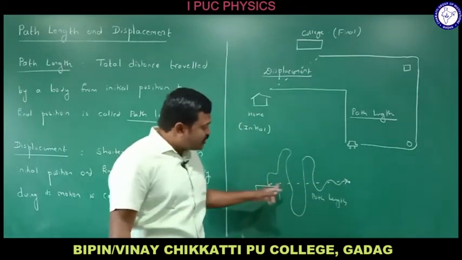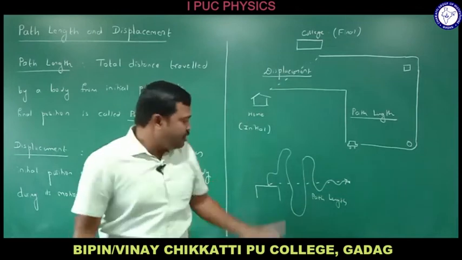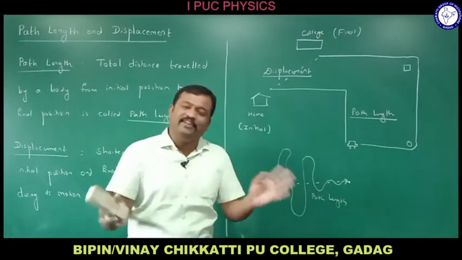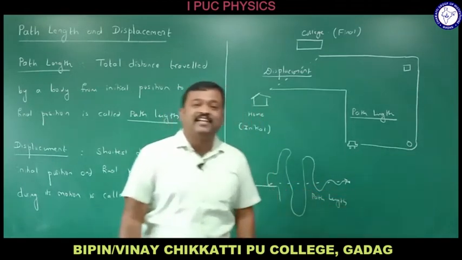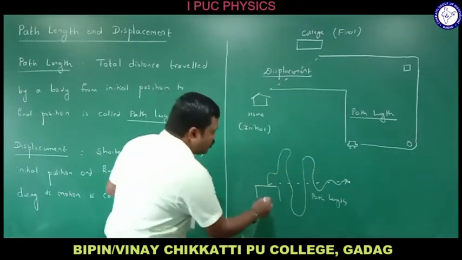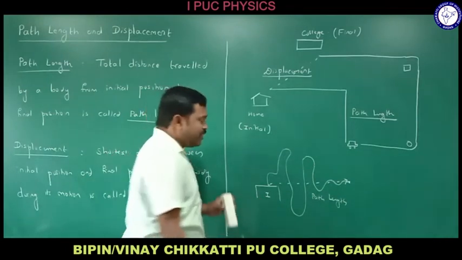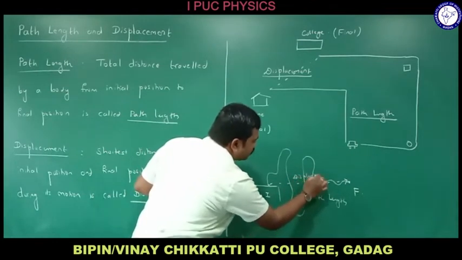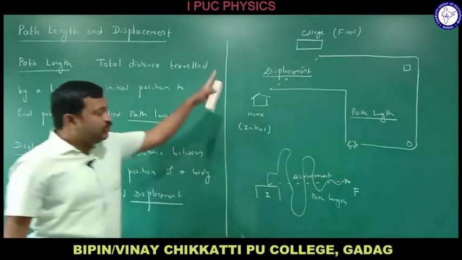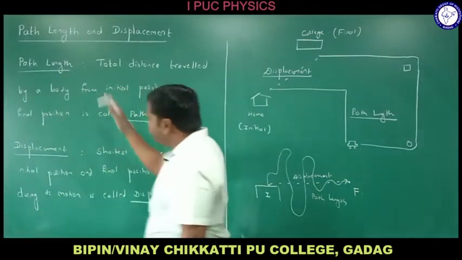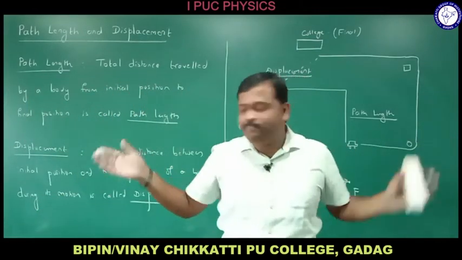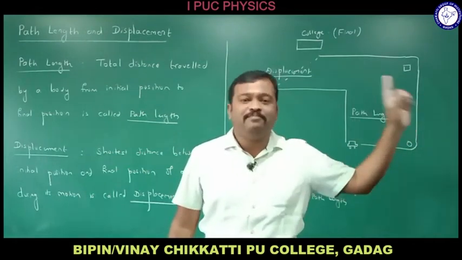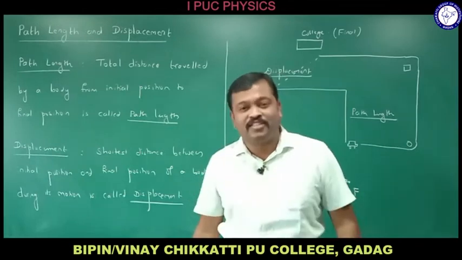That is why displacement has direction. Path length does not have direction. Path length may be anything. Displacement always has the direction from initial position to final position. This is the initial position of the mosquito and this is the final position of the mosquito, and this is called displacement. So in short, let me call path length the total distance traveled, and displacement the shortest distance between initial position and final position.